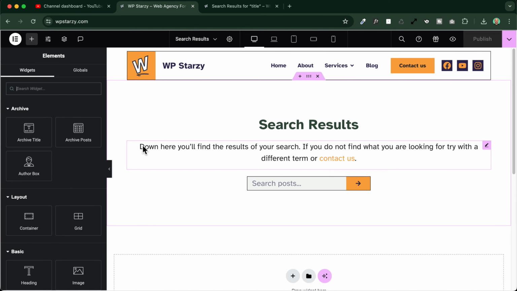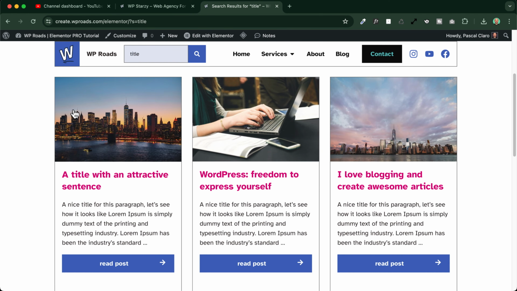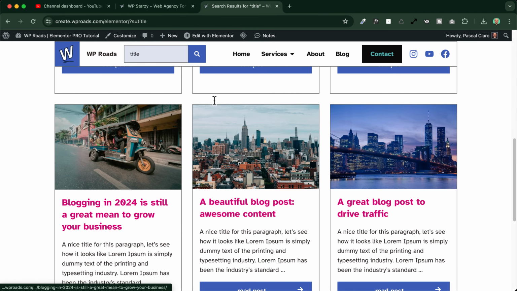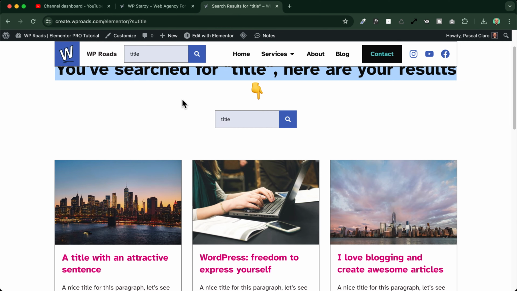Perfect. And now this is the most important part. We have to add our search results archive, which is this one with all our cards. We can proceed in different ways.